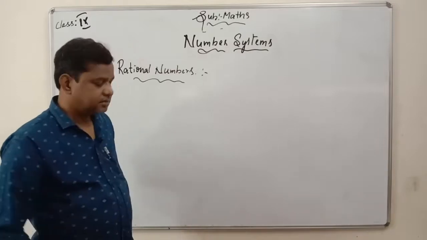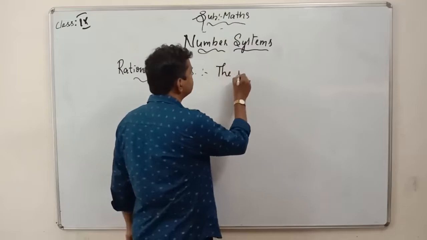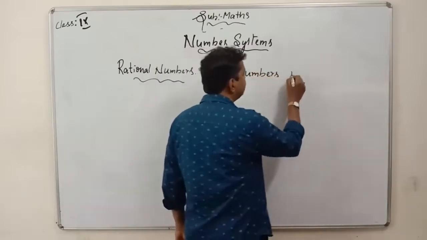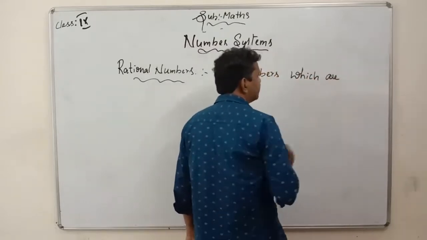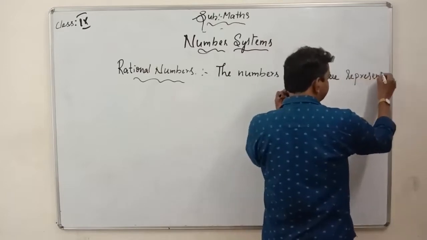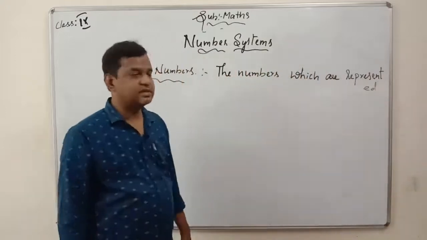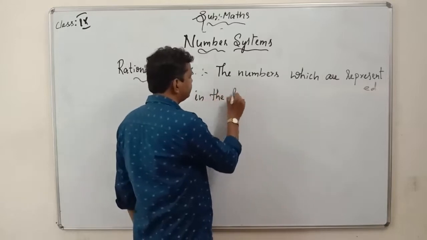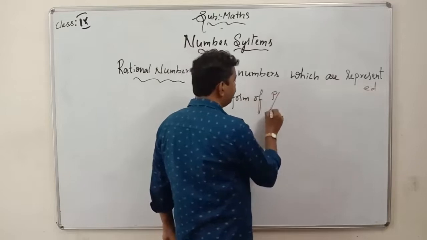The numbers which are represented in the form of p by q.